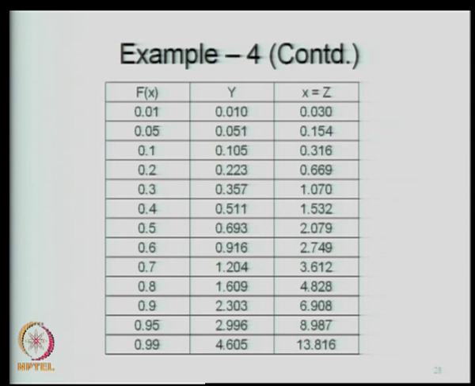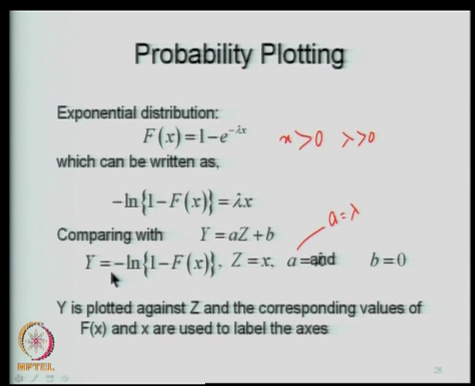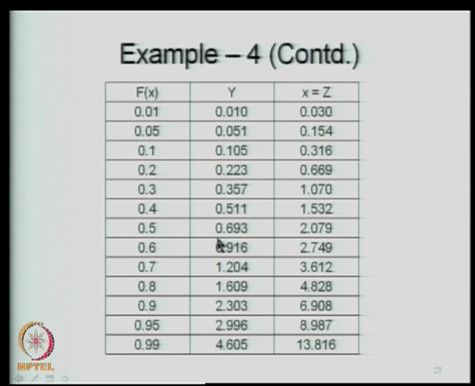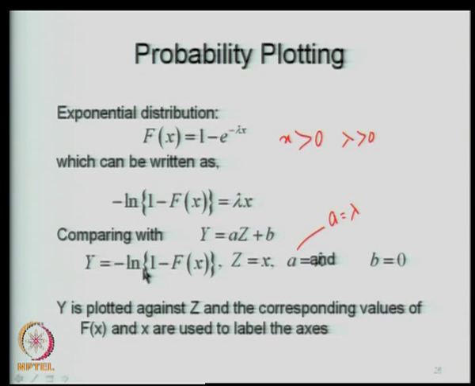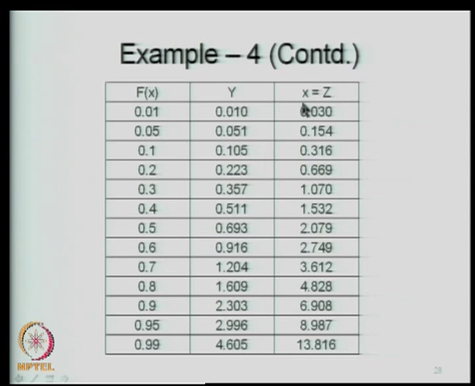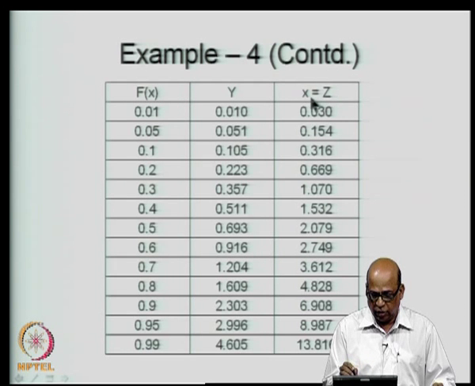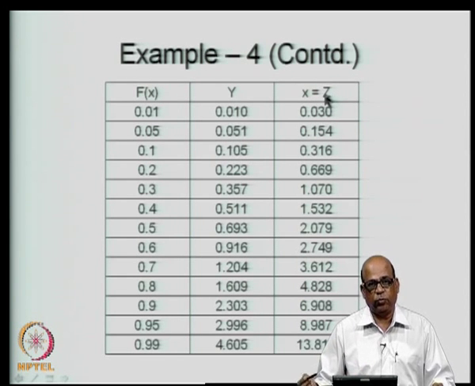So, let us see what we do here. We are assuming f of x here, and from f of x we use this expression to get y, which is minus ln 1 minus f of x. That is how you get y, and x is equal to z itself. So, you will get x is equal to z. So, you are fixing f of x, getting y, and from f of x you are getting x and then that itself is equal to z.